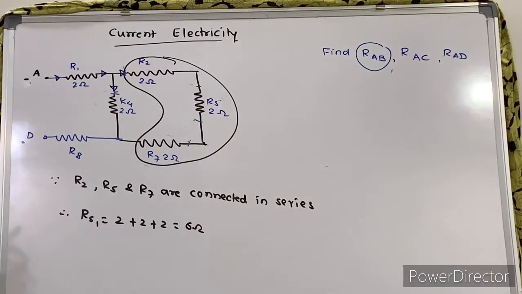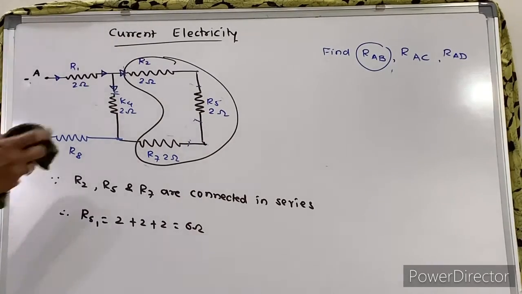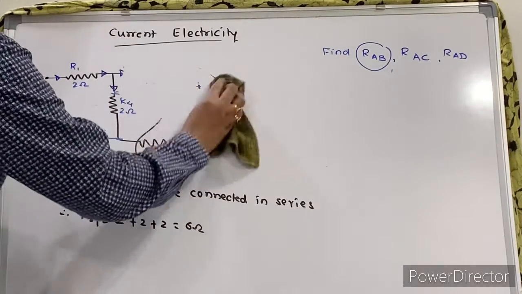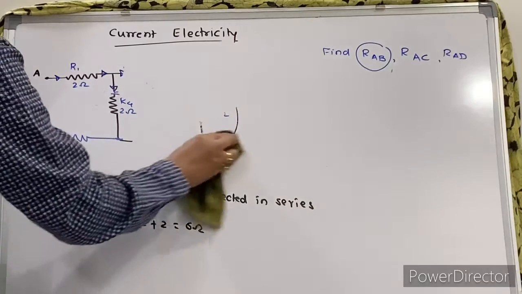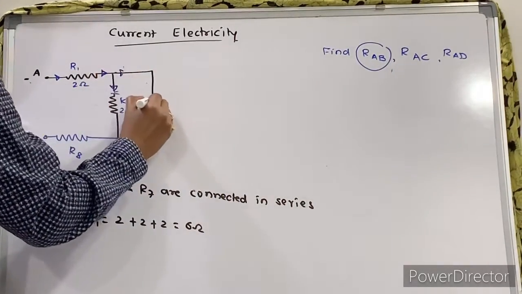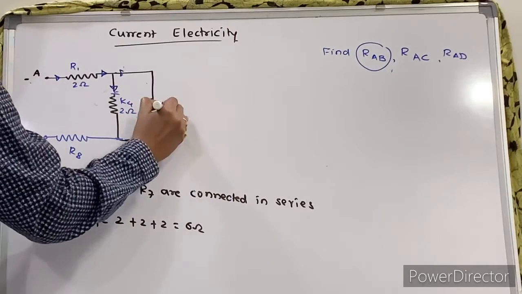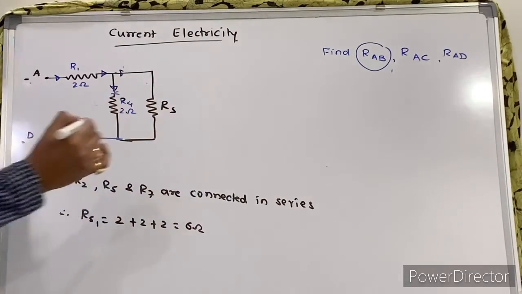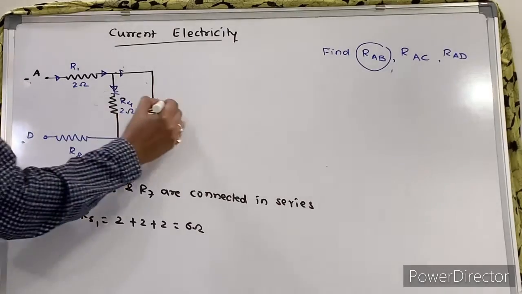Now it is 6. Now I will just change this diagram. This entire part now becomes your RS1.